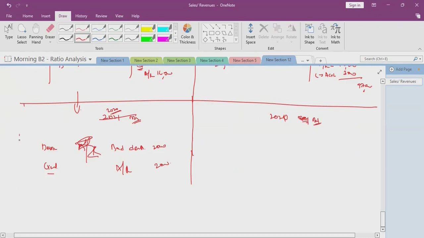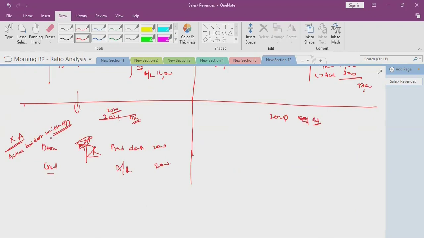This is when allowance is not there. When allowance is not there, for actual bad debts written off, we pass the entry debit bad debts and credit accounts receivable.